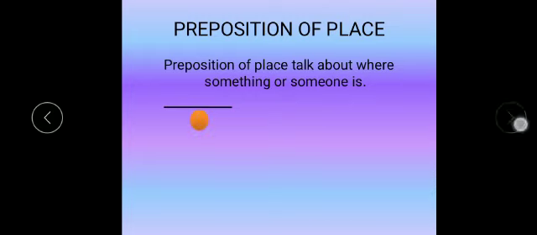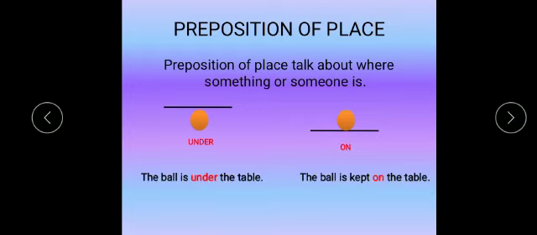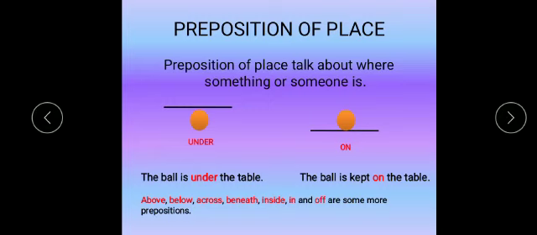Now look at the following pictures. The first picture indicates under and the second picture indicates on. Now read the following sentences. The ball is under the table. The ball is kept on the table. In these sentences, the words under and on are the preposition of place because they are showing us where the ball is kept. Above, below, across, beneath, inside, in, and off are some more prepositions.